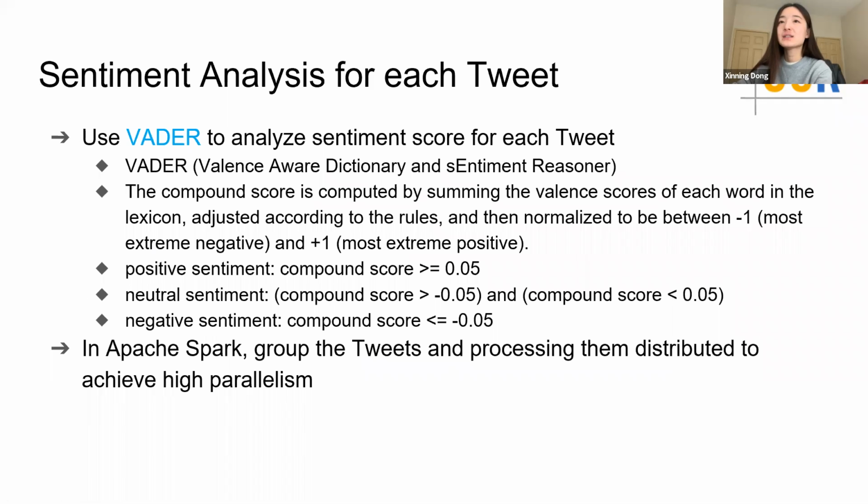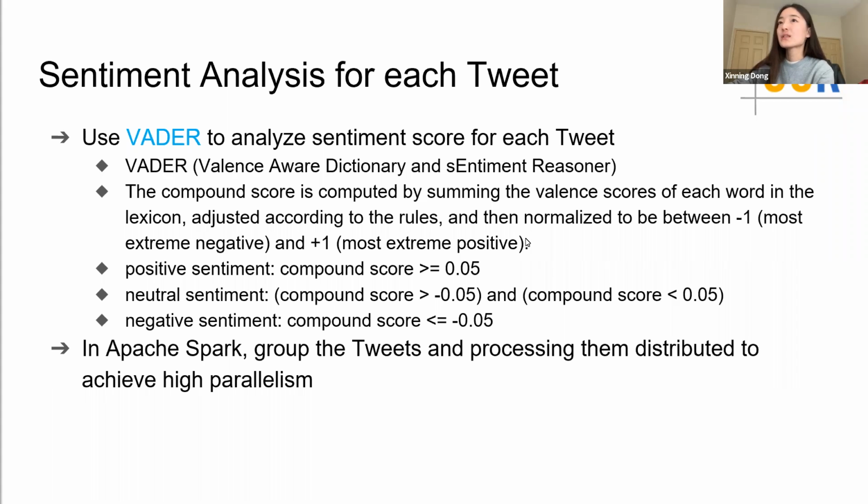For the sentiment analysis, we use VADER, the Valence Aware Dictionary and Sentiment Reasoner, which is a lexicon and rule-based sentiment analysis tool that is specifically attuned to sentiments expressed in social media. We process every tweet and get a sentiment compound score for that tweet.